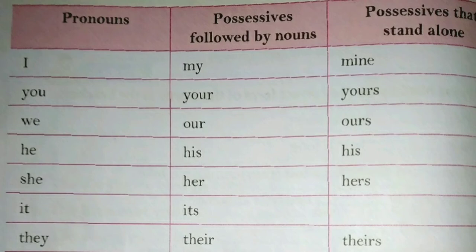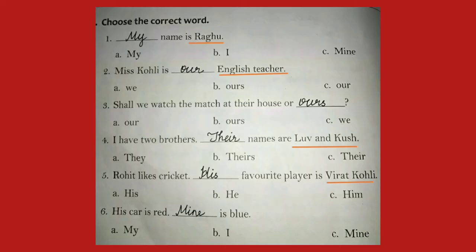So let's do an exercise and you will understand more about these possessives. My name is Reku. Here the possessive my is followed by a noun. Second one, Miss Kohli is dash English teacher. So the answer is our. It is followed by the noun English teacher. And third one, shall we watch the match at their house or ours? Here the possessive stands alone.